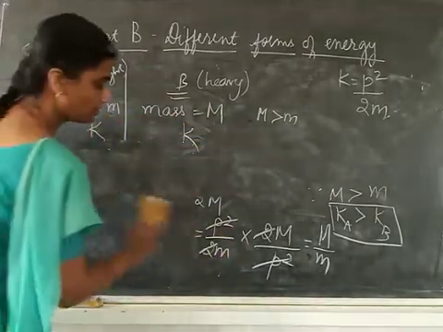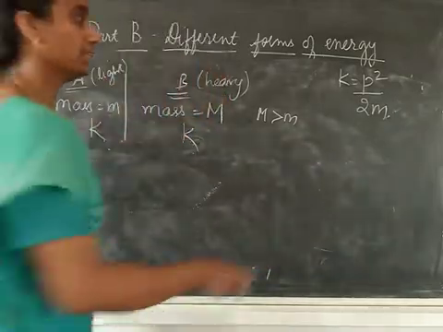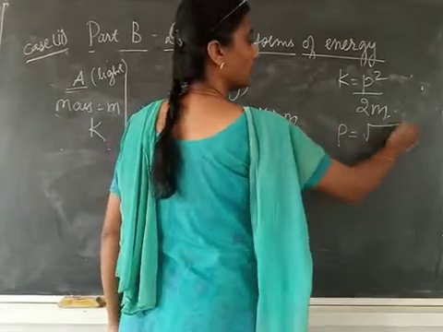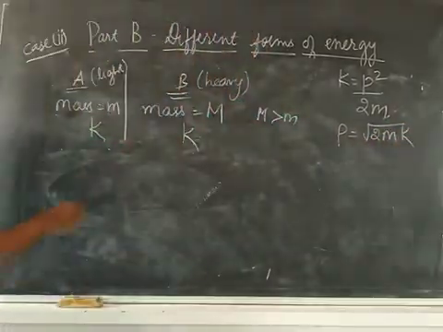So which formula will I use? The other formula for P, that is root of 2mK. I have to use that.